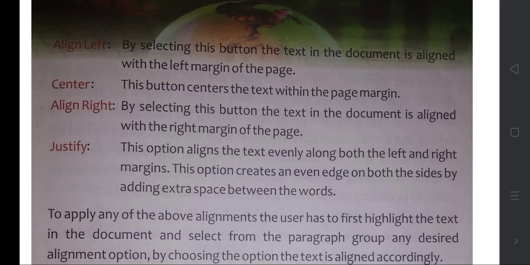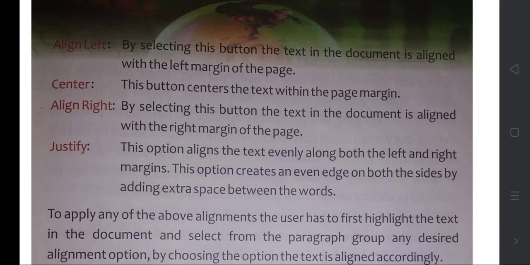Then center means the text will be filled only in the center. On the right side and left side you cannot expect any alignment. Then align right means only the right side will be aligned, the left side you cannot expect. Then justify, both the left and right sides will be aligned. Or the text itself shows the alignments.